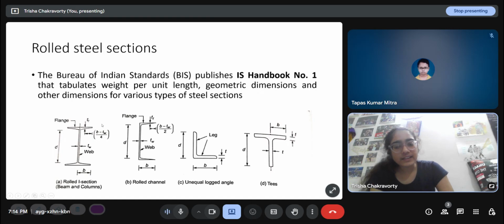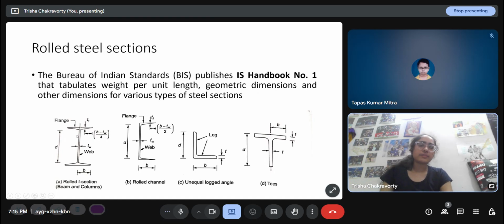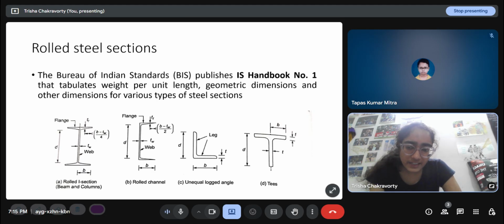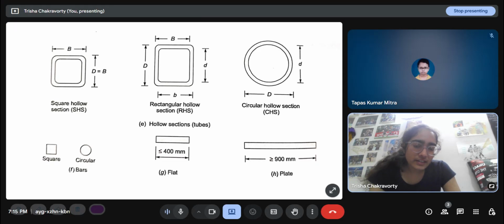This is the T section, and the dimensions are of much lesser order than what we are expected to see in concrete, where generally the cross section areas are much larger. As a consequence, here the web thickness and flange thickness are barely a few millimeters, like 10 millimeter, 15 millimeter maximum. A consequence of that is the buckling mode of failure that is introduced in steel, which we do not consider in concrete, which we'll discuss later when we look at the design of columns. And then there are square hollow sections, rectangular hollow sections, circular hollow sections, squares, then bars, flats and plates. These are solid sections, but with very small dimensions.